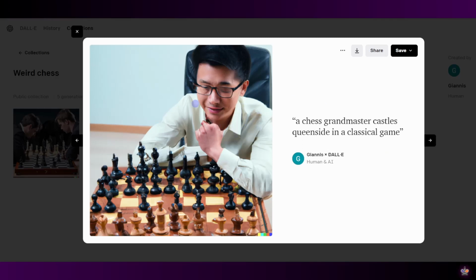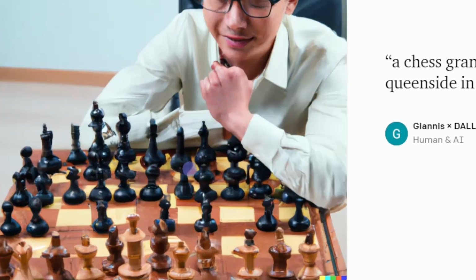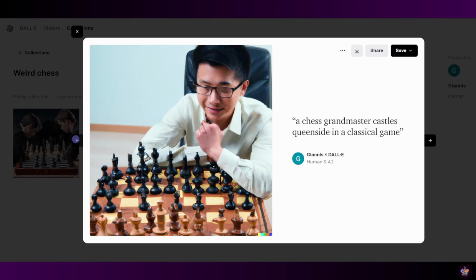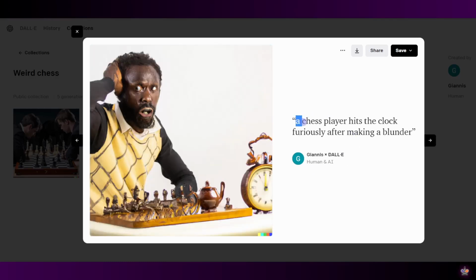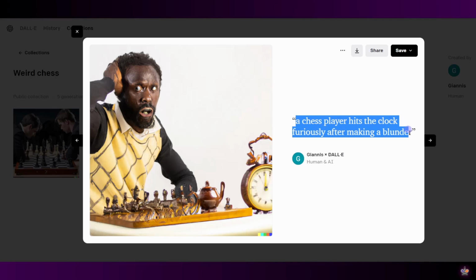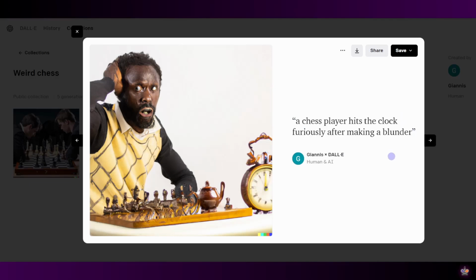I mean, I got a grandmaster, this guy looks like a chess grandmaster, but instead of castling queenside, he's winging at the chessboard. And look at this chessboard, it has like 100 pieces on it, and the chessboard looks like it's made out of clay for some reason. But anyway, then I asked DALL-E to give me an image of a chess player hitting the clock furiously after making a blunder. Although, why would you hit the clock if you realize that you made a blunder? But okay, that was just a silly request and I got a silly image in return.